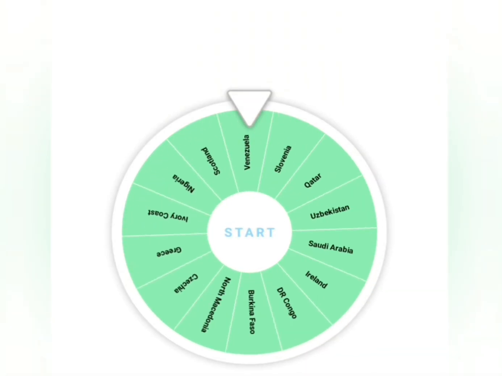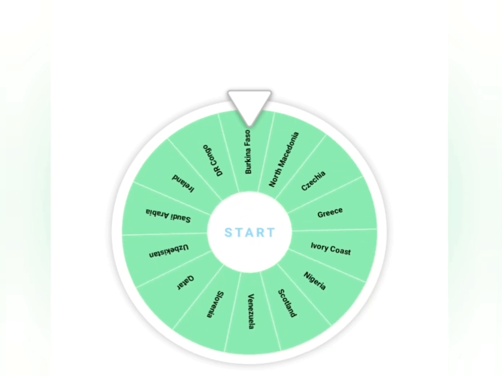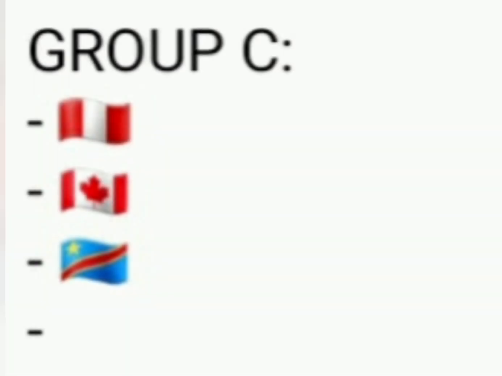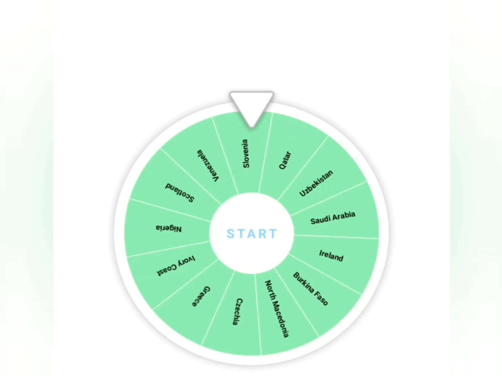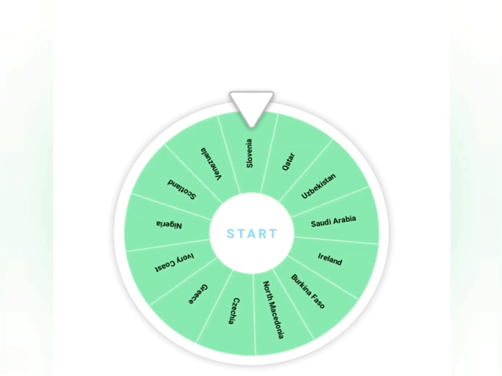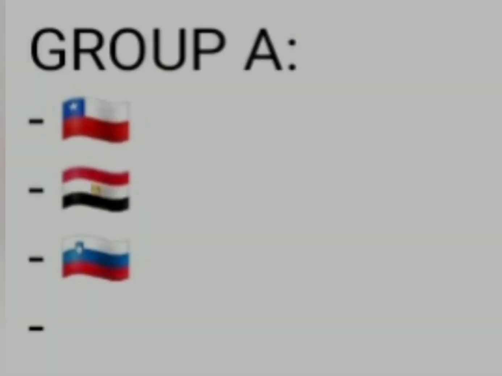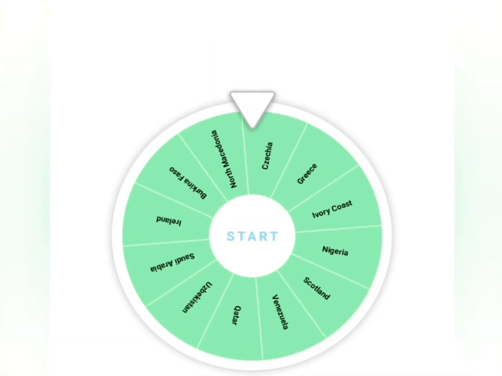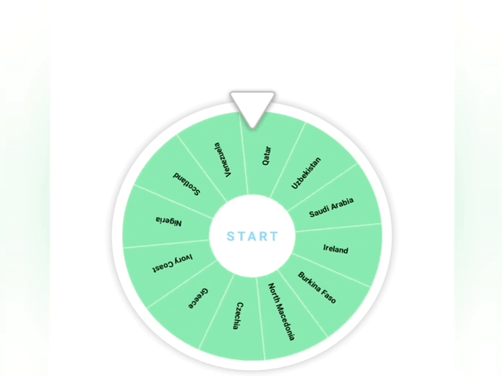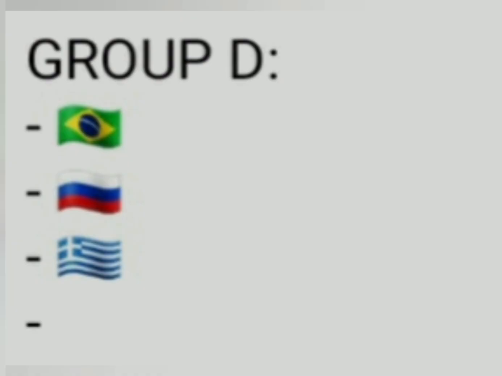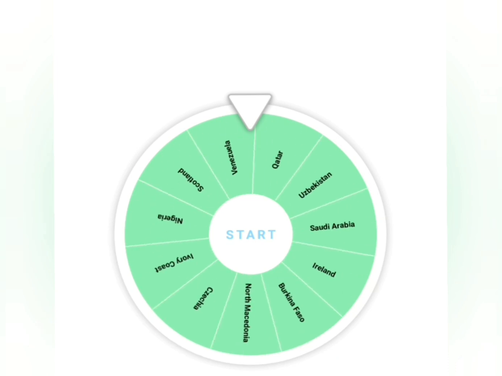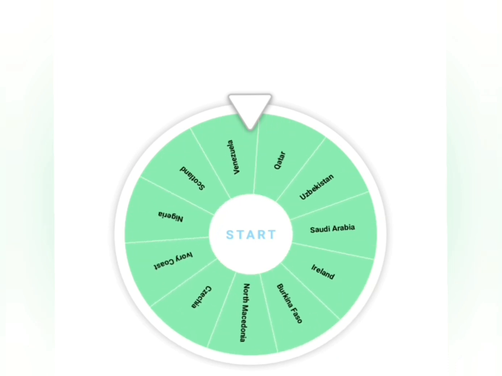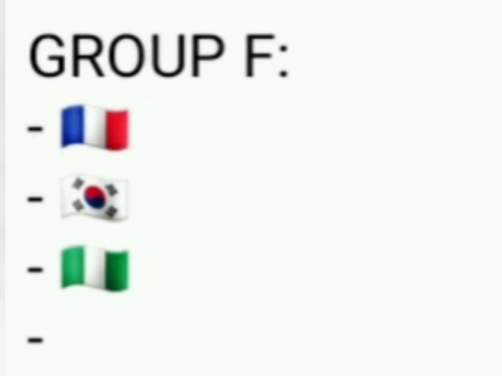And next up we have DR Congo. Now they can't join Group A because Egypt is already in it, but they can join Group C. Next up we have Slovenia, and they can join Group A. Now we have Greece, and they will join Group D. Next up we have Nigeria. They will be joining Group F.